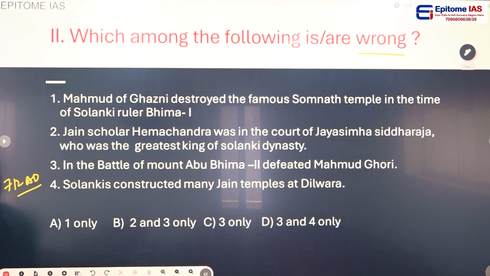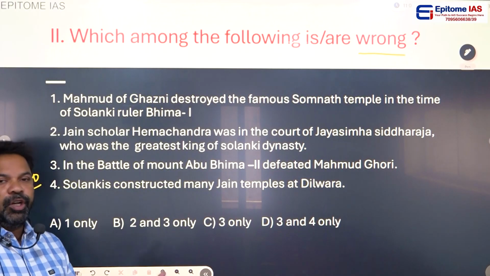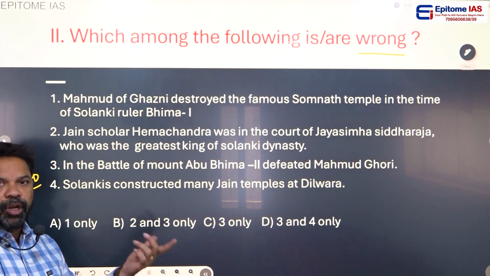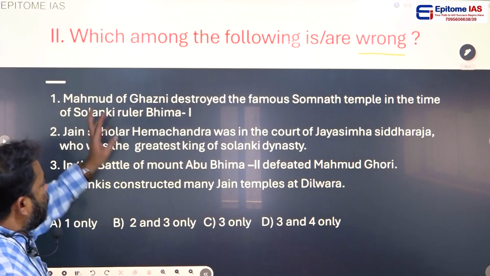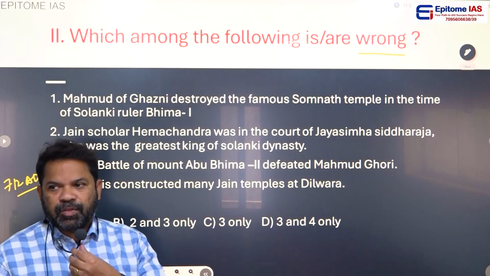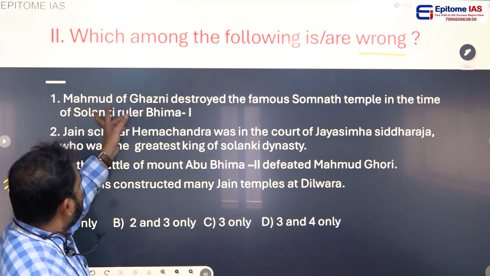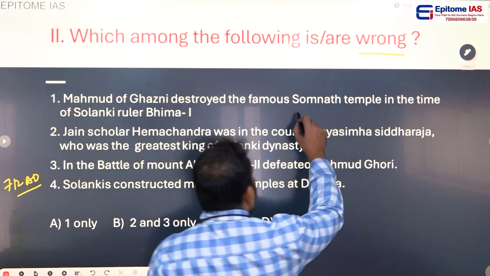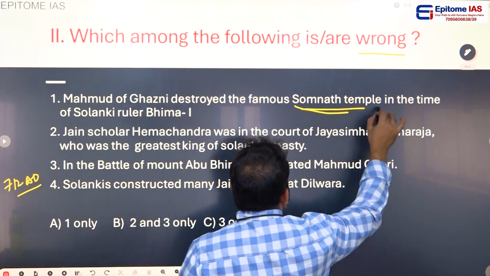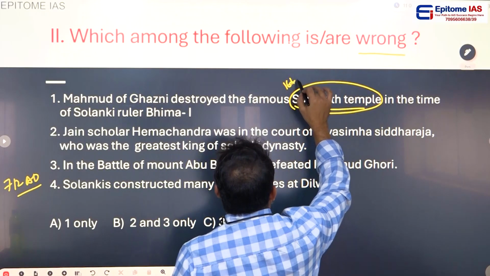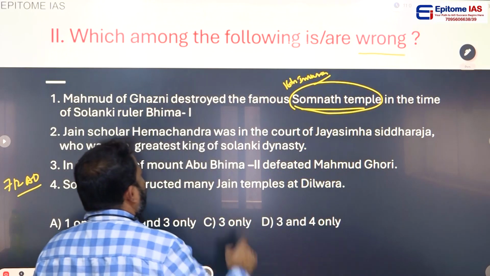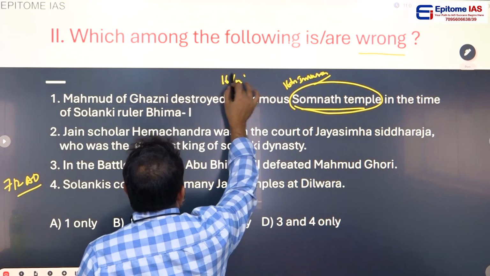So the first Muslim invader to India was Muhammad bin Qasim. The next important one is Muhammad Ghazni, and the next important one is Muhammad Ghori. And coming to the point, in the school days we heard about Muhammad Ghazni who invaded India 17 times. Let's come to the first statement. Muhammad of Ghazni destroyed the famous Somanatha temple in the time of Solanki ruler Bhima I. Somanatha temple was the 16th invasion of Muhammad Ghazni. Out of 17, this was the 16th one.